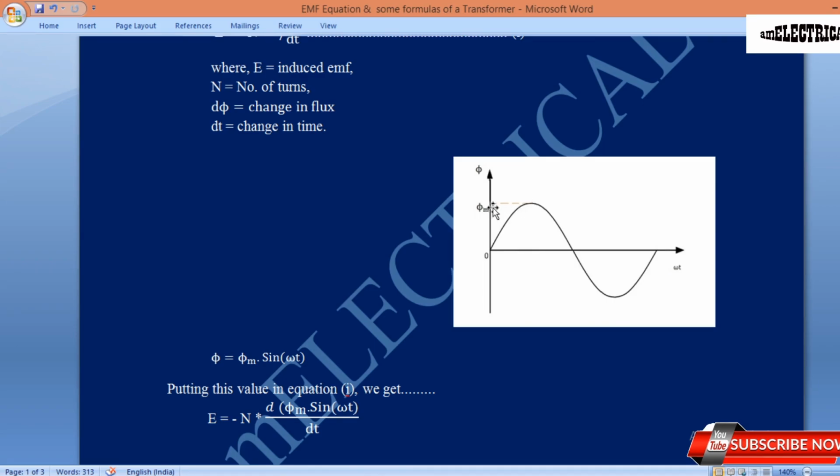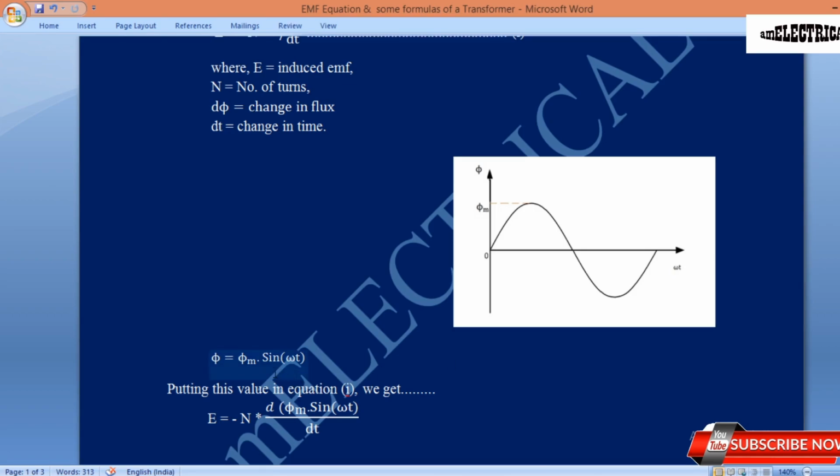So phi equals phi m sin omega t. If it were voltage, it would be V equals Vm sin omega t. If it were current, the representation would be I equals Im sin omega t. In the same way, phi equals phi m sin omega t. This is the representation of any sinusoidal signal.